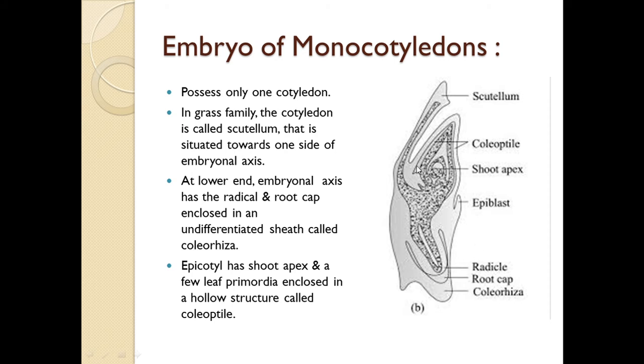Epicotyl has shoot apex and a few leaf primordia. Primordia means the structure which is seen before the development of the actual leaf. It is called the leaf primordia. It is enclosed in a hollow structure, and that hollow structure is known as coleoptile.